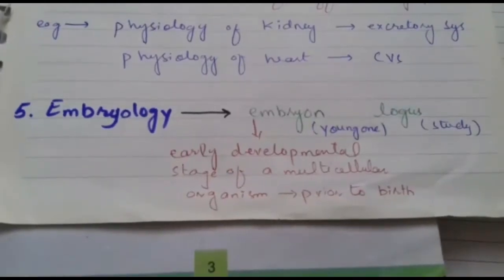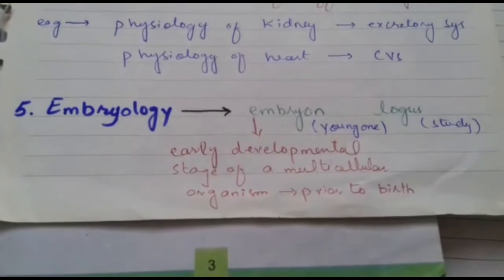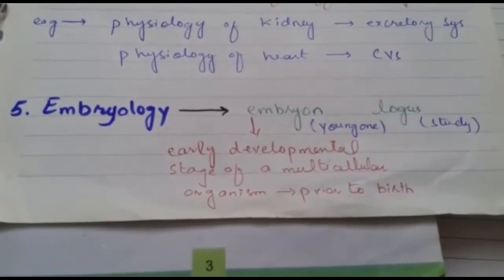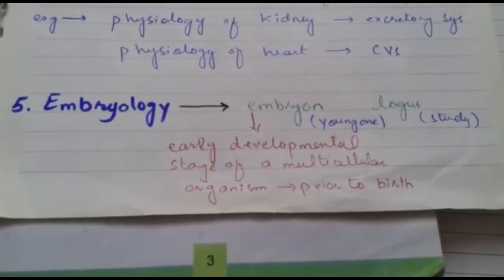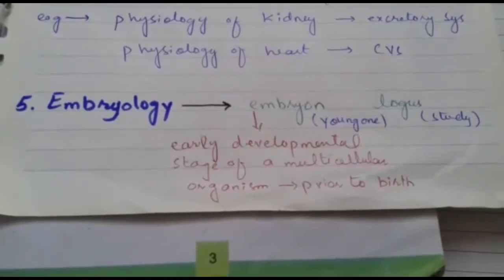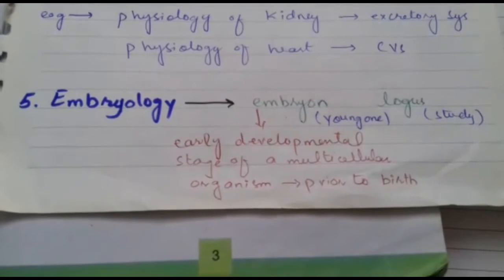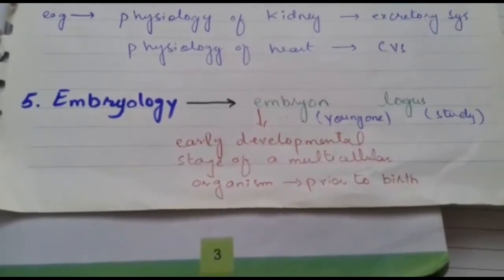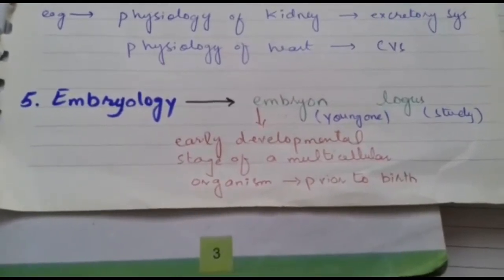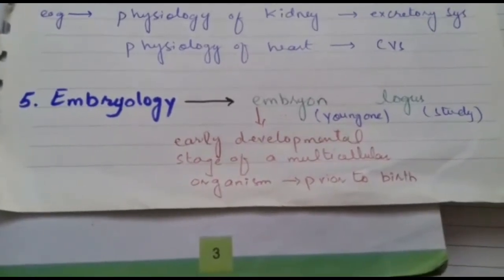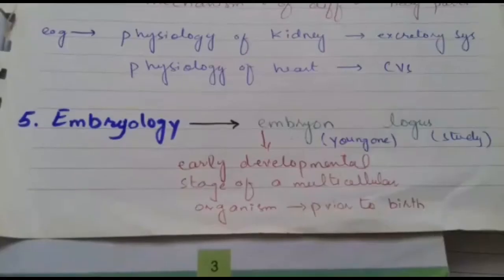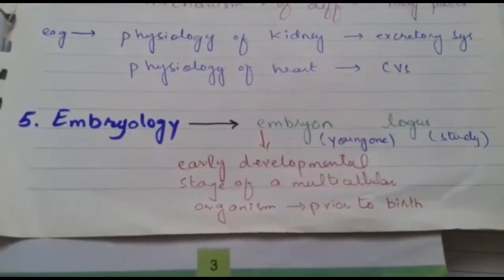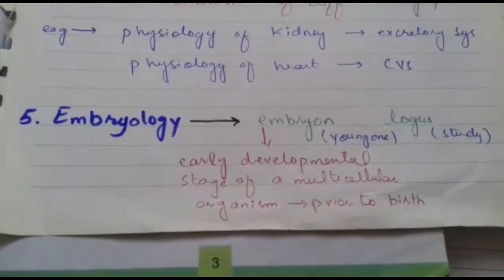Another branch of biology is embryology. Embryology is also derived from two Greek words, embryon and logos. Embryon means young one and logos is study. Now what is an embryo? An embryo is the early developmental stage of a multicellular organism. It is prior to birth. In simple words, an embryo is a developmental stage of a newborn baby.